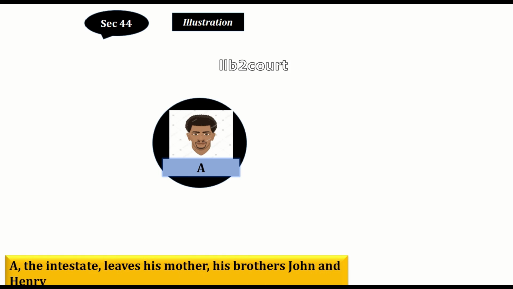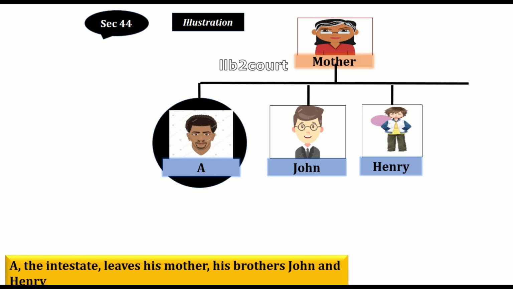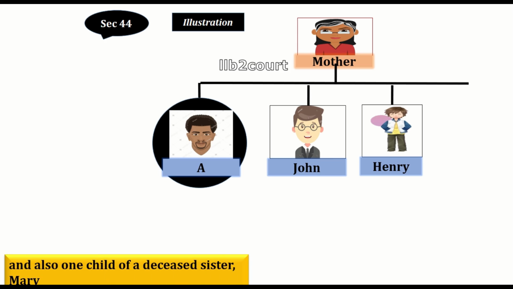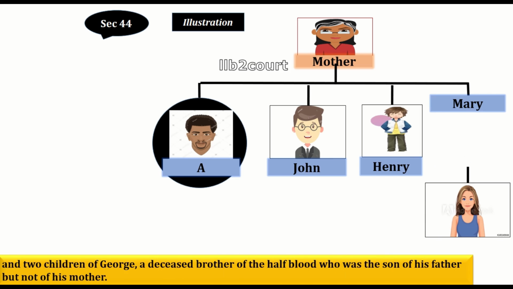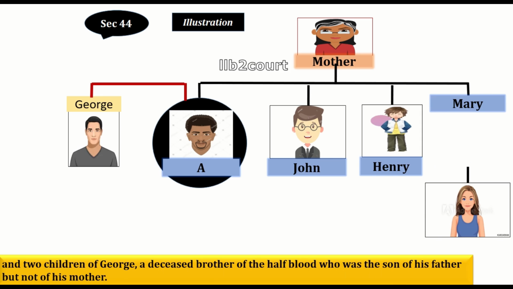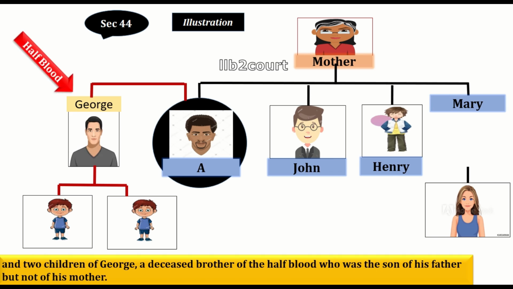So the illustration in section 44: A, the intestate, leaving his mother, his brothers John and Henry. Mother is there, John and Henry are 2 brothers. And also one child of a deceased sister, Mary. So Mary is the sister and she is no more, but she has one child. And 2 children of George, a deceased brother of half blood, who was the son of his father but not of his mother. So George is also one brother who has 2 children and he is also no more.